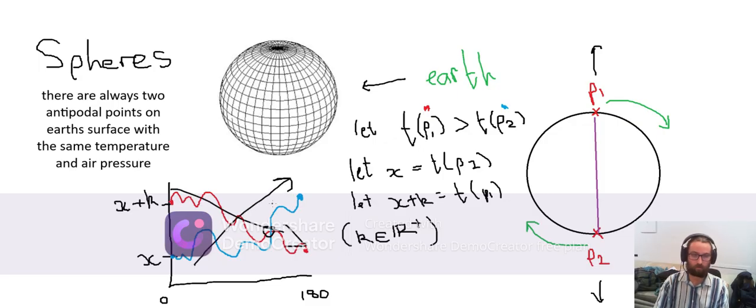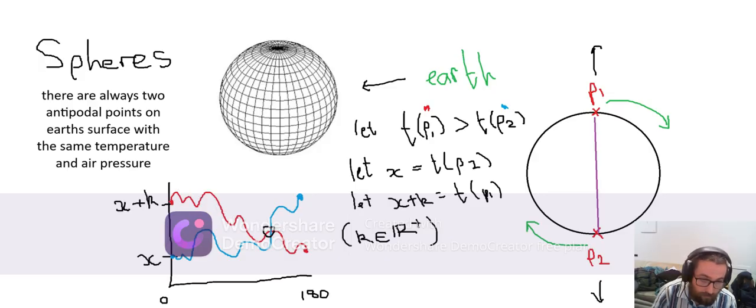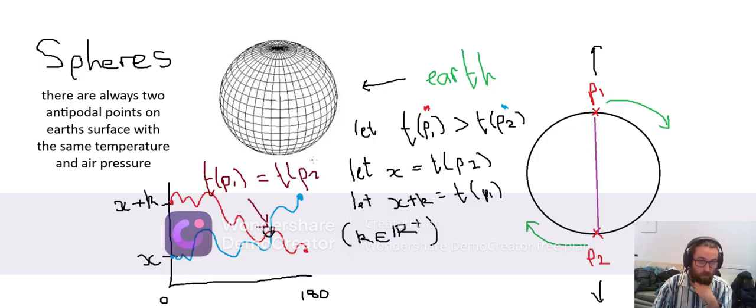They're forced to cross over at some point. And at that exact point where they crossed over, point 1 and point 2 were still opposites, and they had the exact same temperature. So we can say with full certainty that at this point, wherever it happens to be, T of P1 equals T of P2. And P1 and P2 are opposites. So we've proven it for a more simple case. We've proven that this is true on a ring for one continuous variable, temperature.